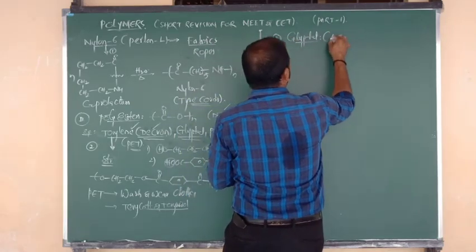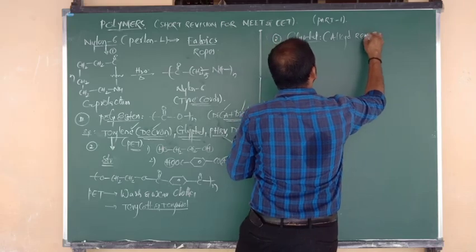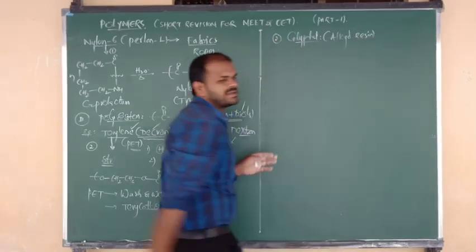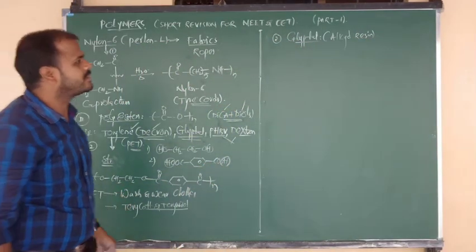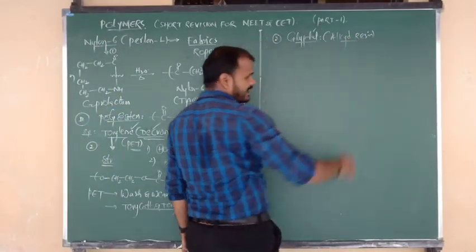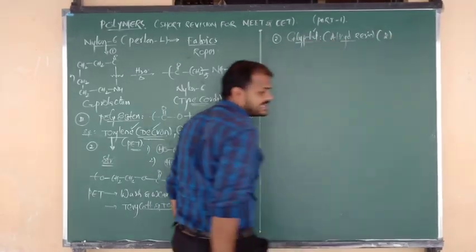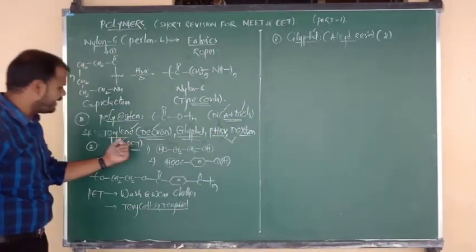Glyptol also contains, but try to remember one more name. Glyptol, one more name is called alkyd resin due to its special alkyd structure. It contains how many monomer units? Two monomer units, same like terylene.